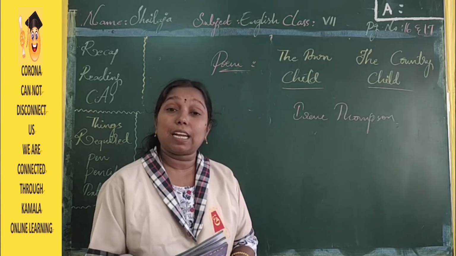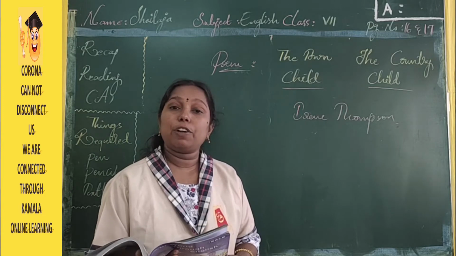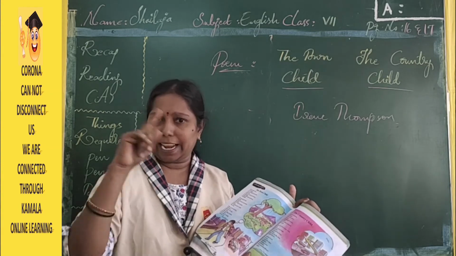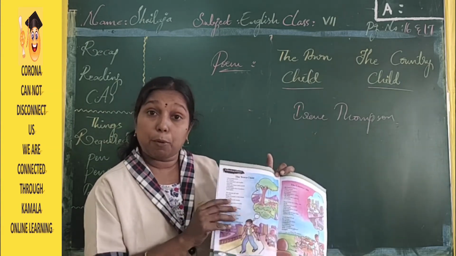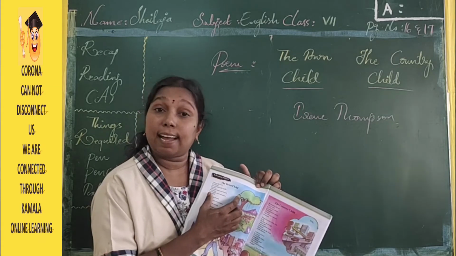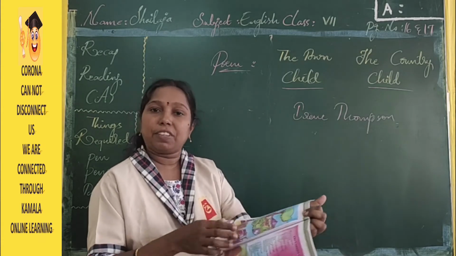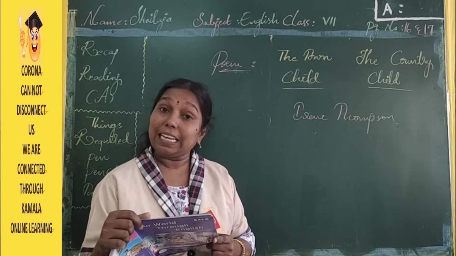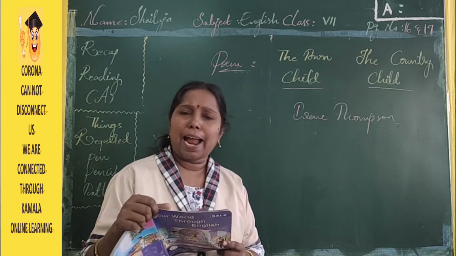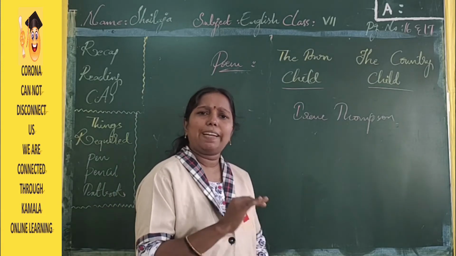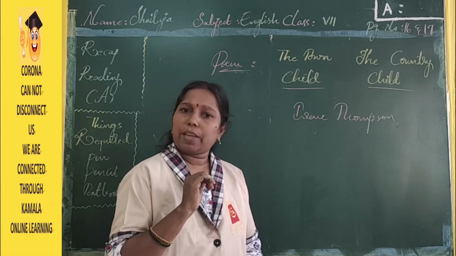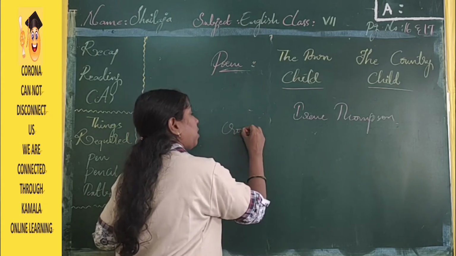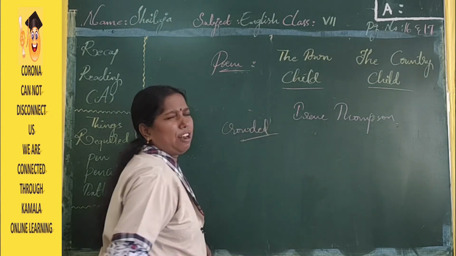So, in this poem, the town child, in a passage, if it is a lesson, we call them passages and lines. But whereas in a poem, we call them stanzas. What do we call them? Stanza. The first stanza, what the town child expressed: I live in the town, in a street. And the town child lives in a street. Okay? It is a street. And that street is crowded. Completely crowded, full of people.